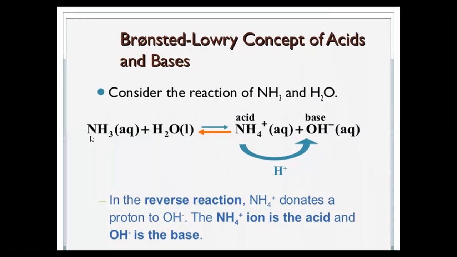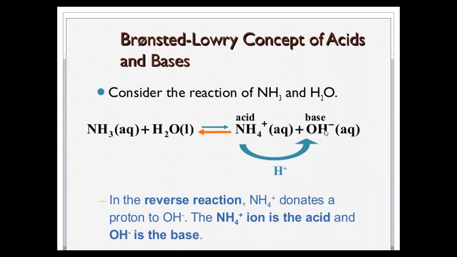So in the forward reaction, ammonia is a base, but water is an acid because it is donating a proton. But in the reverse reaction, the ammonium ion gives one of its hydrogens again to the hydroxide ion, and the hydroxide ion changes into water, and the ammonium ion changes into ammonia. So in the reverse reaction, the ammonium ion is the acid and the hydroxide ion is the base.